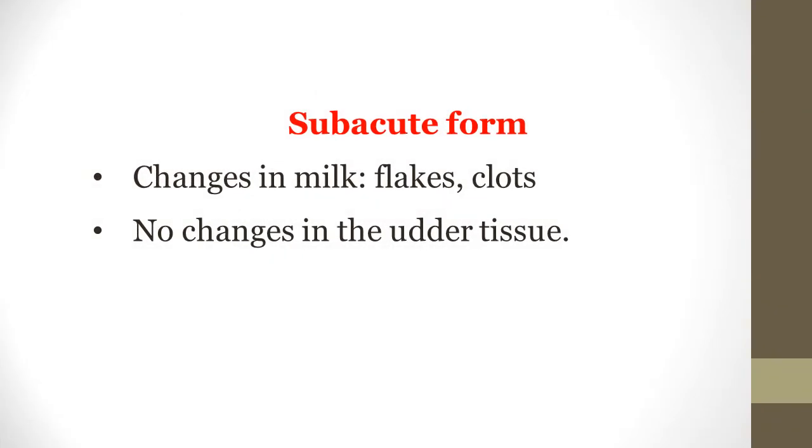The signs of subacute form: it is a very mild or moderate form. There are changes in the milk. The milk may be thick. There are flakes and clots, and there is definite reduction in the milk production. But generally, in subacute form, no changes are observed in the udder tissue, and sometimes mild inflammatory changes are observed.